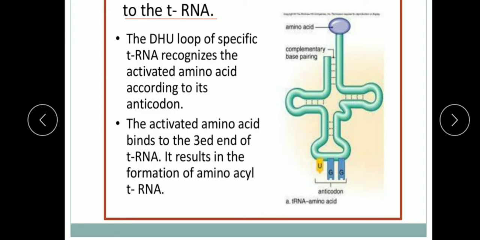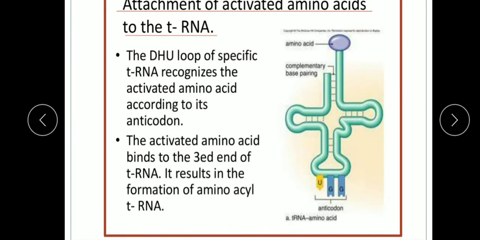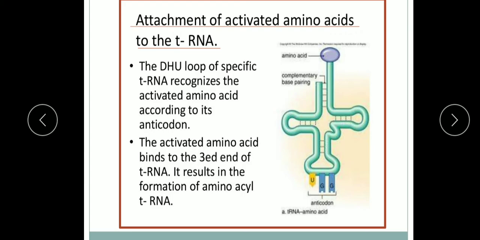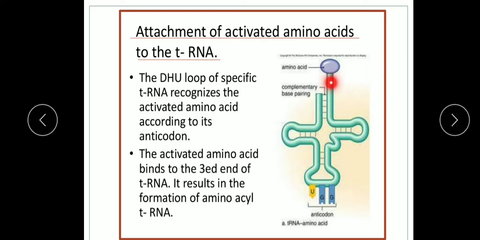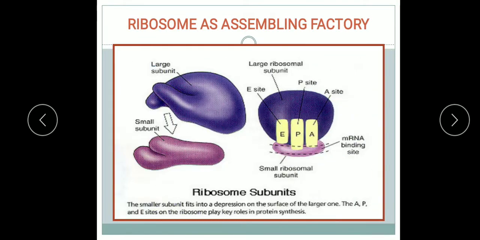In this manner this is taking place. If suppose the AUG codon on mRNA interacts with the tRNA which has the UAC anticodon, then this tRNA contains methionine, because the AUG codon is the codon for the methionine amino acid, and this will attach at the 3' end with the help of the amino acyl bond. So in this way the mRNA codons are recognized and code for the different amino acids. So understood, children? Fine. So the activated amino acid binds to the 3' end of the tRNA, resulting in the formation of amino acyl tRNA.